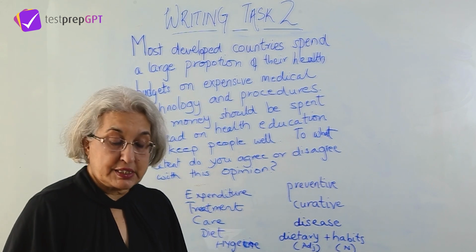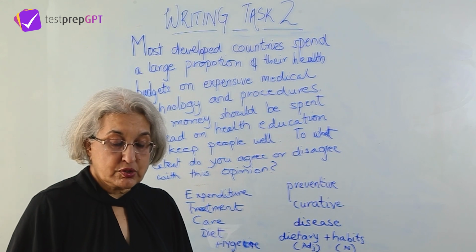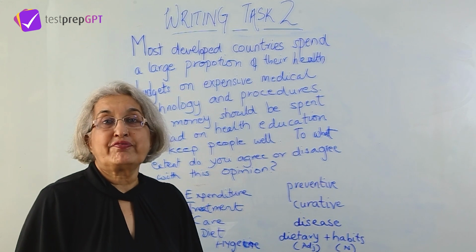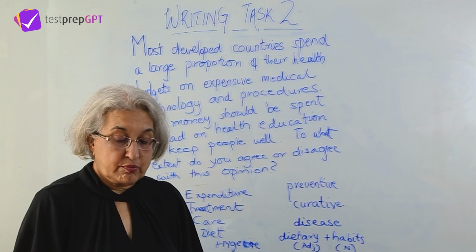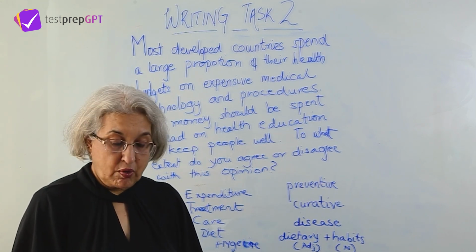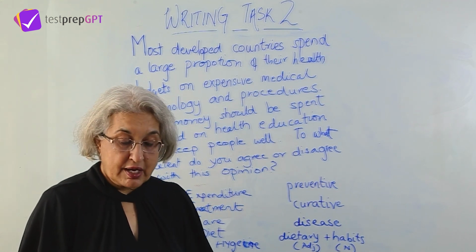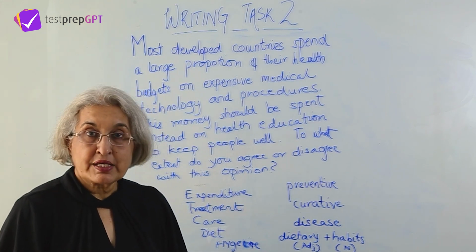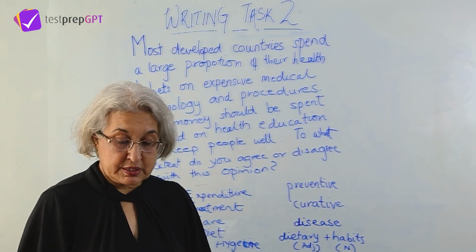The second statement is this money should be spent instead on health education to keep people well. What does this mean? The second statement contradicts the first statement. The second statement says no. What the developed countries are doing, that is, spending more on technology and procedures, they should not be doing that. Rather, they should be spending more money on health education so that people remain well and they don't have to go to hospitals.